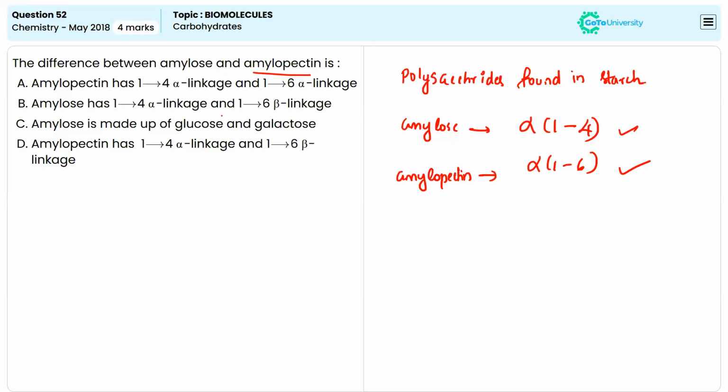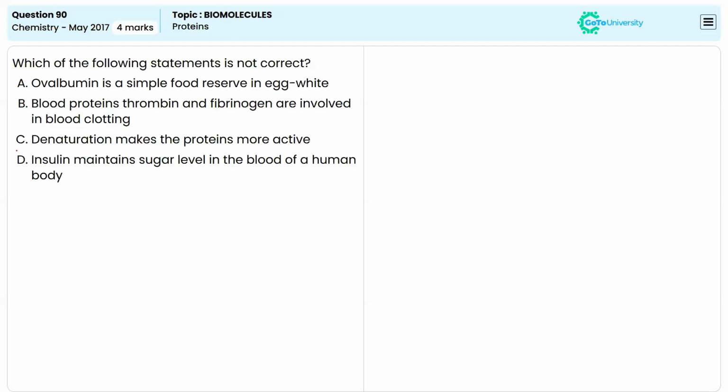Now let us see the options. Here it is given that amylose has 1,4 alpha linkage and 1,6 alpha linkage. This is not the correct answer, right? Coming to the options, the first option says that amylopectin has a 1,4 alpha linkage and 1,6 alpha linkage. This is the correct answer that we discussed now. All other options are incorrect.